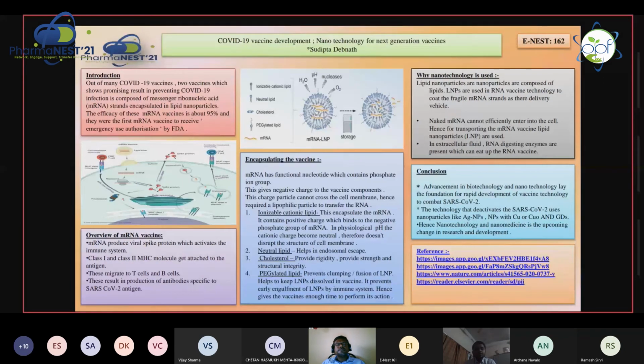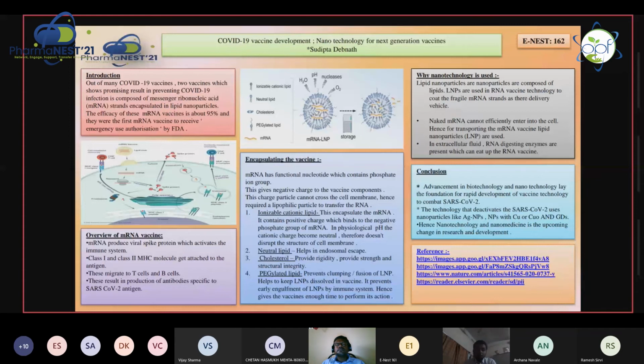mRNA has functional nucleotides which contain phosphate ion groups, which give a negative charge to the vaccine component. This charged particle cannot cross the cell membrane, as the cell membrane is made up of fluid. For this, cationic lipid can be used, but cationic lipid can disturb the structure of the cell membrane. Hence, it is toxic as the positive charge is permanent.